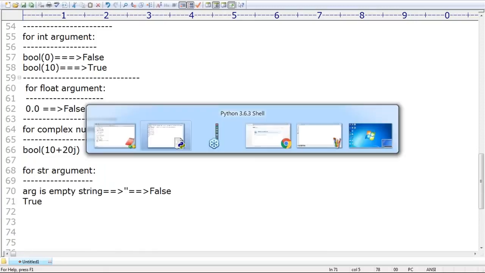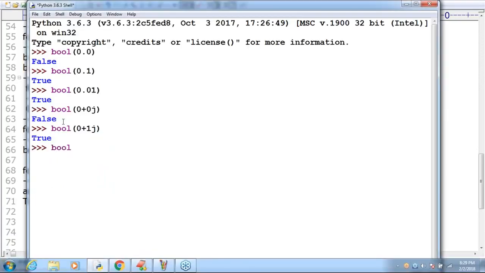Now I have a small doubt. bool of single quote open, single quote close. What is the answer? False is the answer. Are you getting it right? bool of Durga I'm taking. What is the answer? True is the answer. Clear, right? If empty string, then only the result is false.